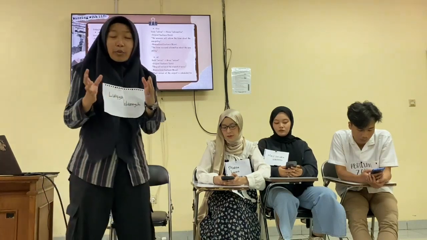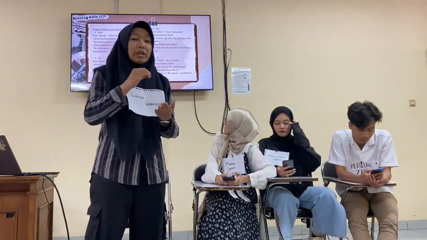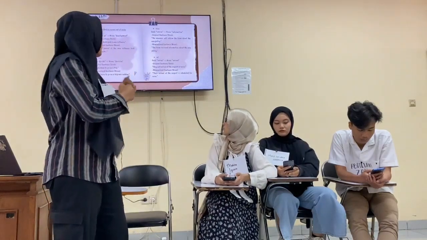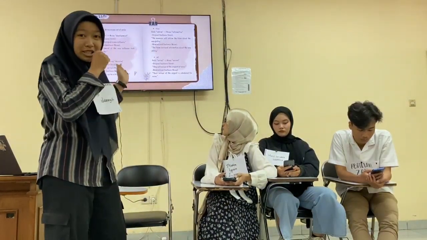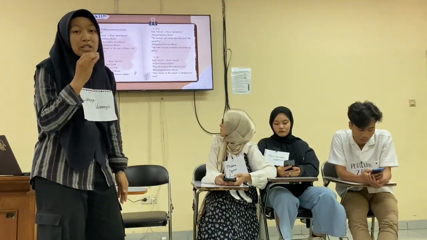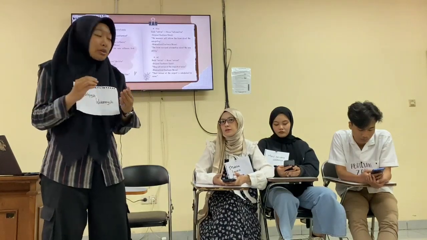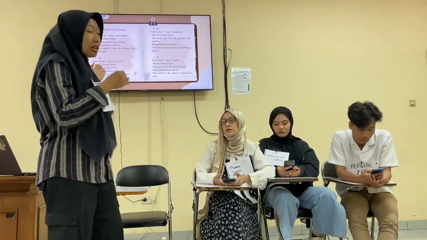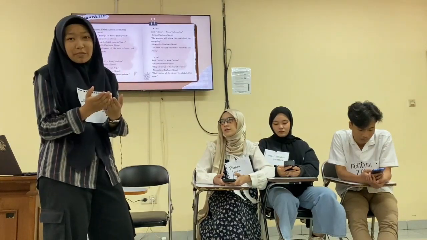The second one is -tion. The verb form is decide, and the noun form is decision. The original sentence using the verb is: she decided to go on a trip. Using decision as a noun: her decision to go on a trip was sudden.